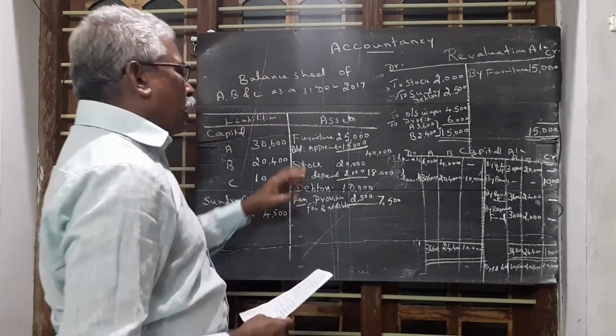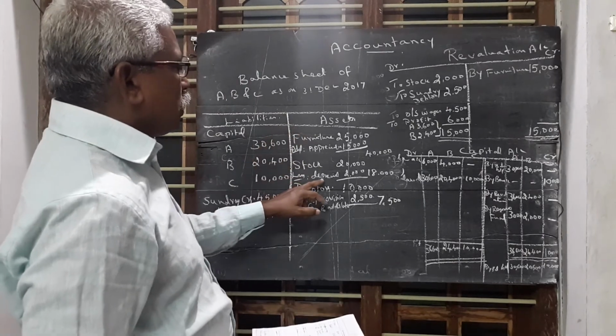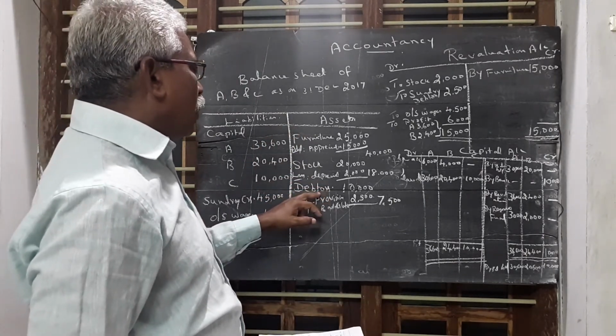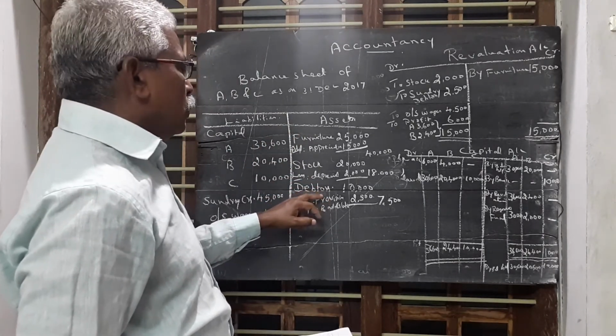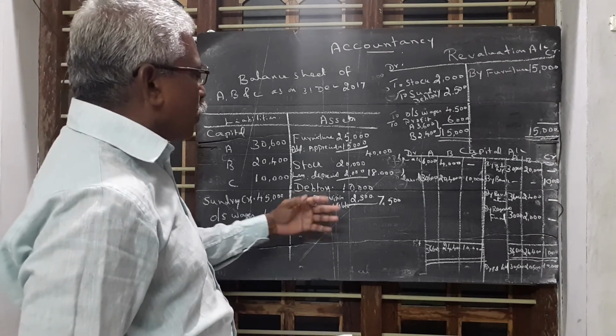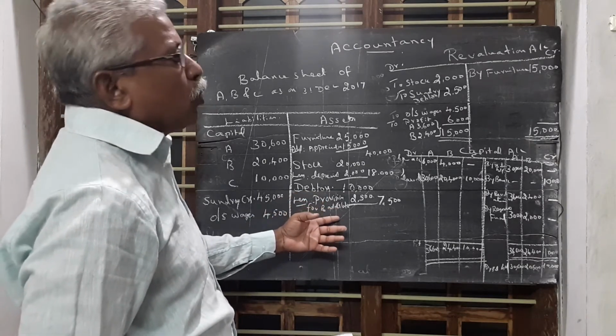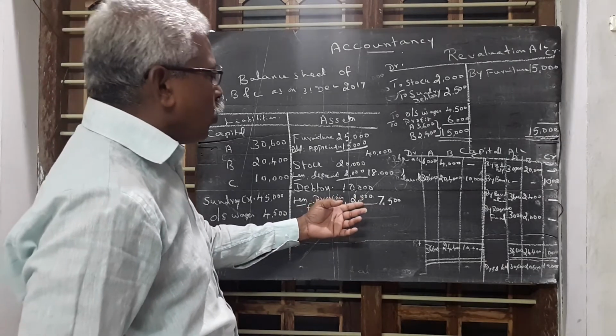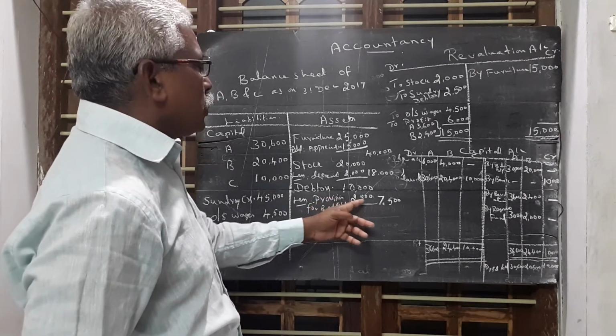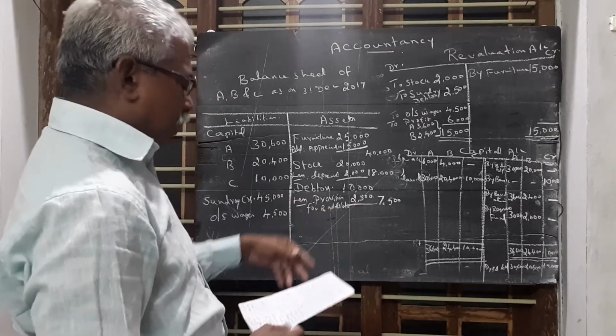When asset values are decreased, we can use the word depreciation, but debtor is a person, so we give some provision for bad and doubtful debts. This amount is doubtful, so that is why 2,500 is subtracted from debtors.